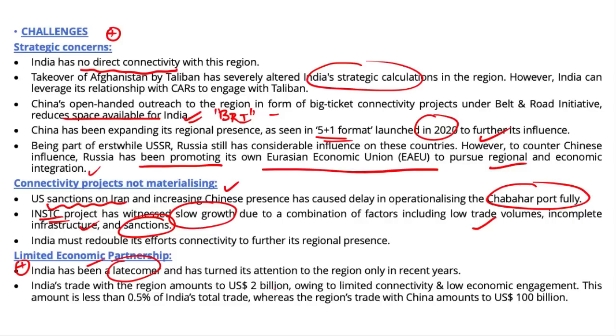India's total trade with this region amounts to just $2 billion, and as we have seen in the earlier part of our discussion, this is less than 0.5% of India's total trade. When compared to China, India's trade is minuscule, as China's trade with the Central Asian region amounts to $100 billion. So this brings us to the question: what can India do, or what can be the way forward for India to engage with the Central Asian region?